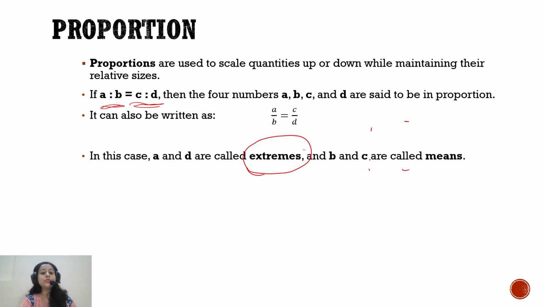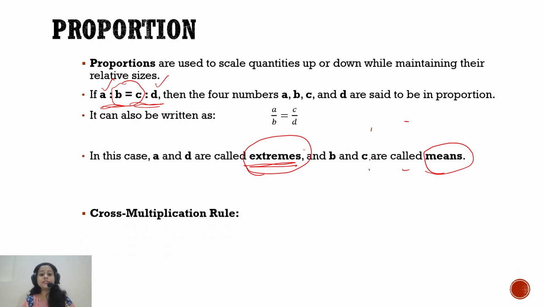A is the first term and D is the last term, so these are at two extremes. And since B and C are in the middle, they are called means. So the middle two terms, the second term and third term, are called means.